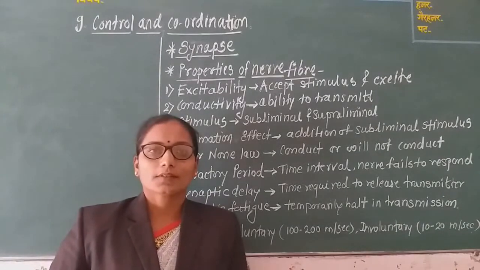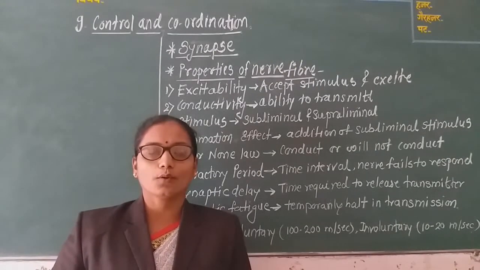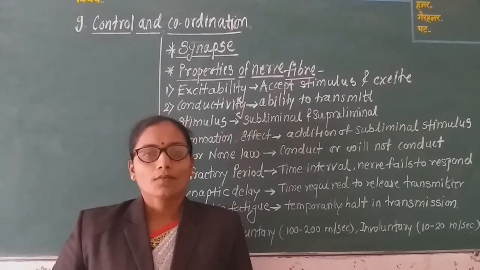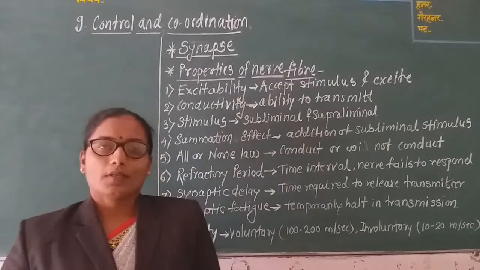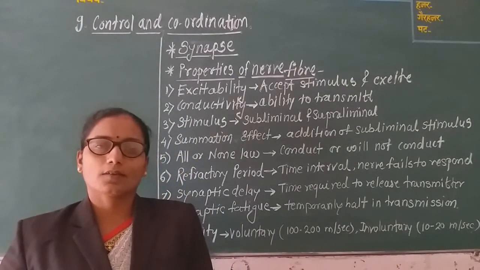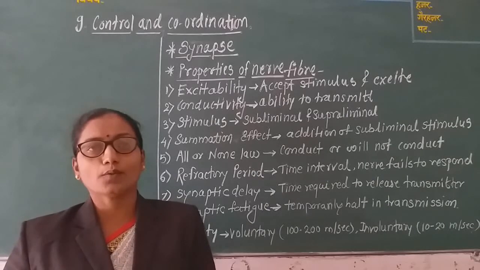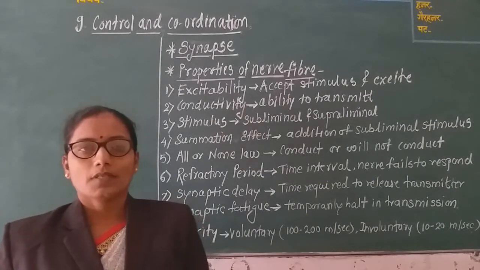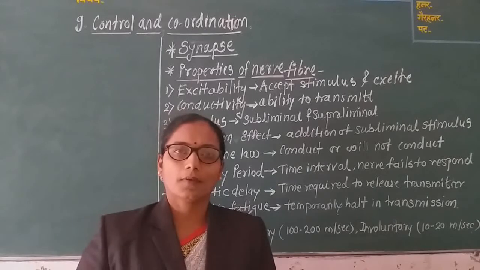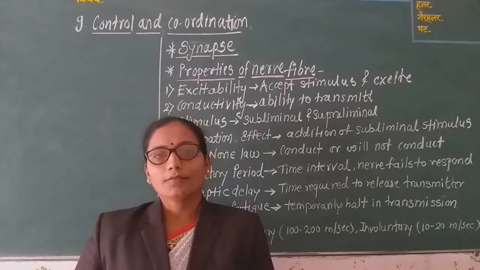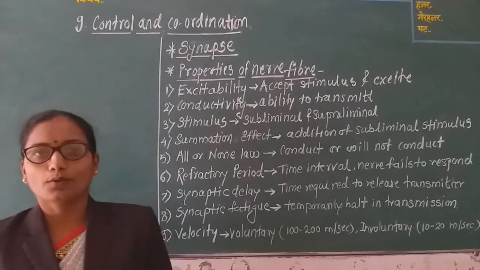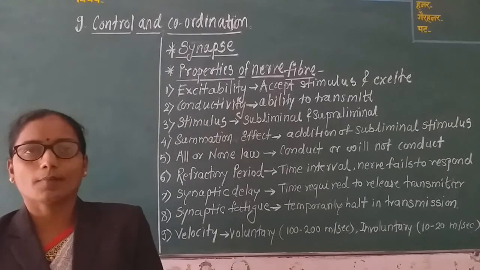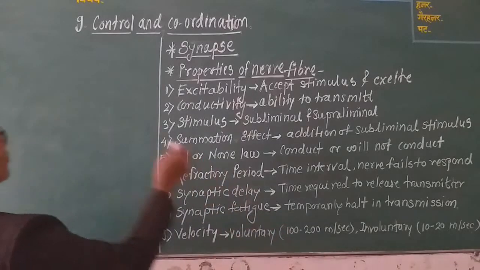Good morning students. Last time, under control and coordination, we studied the basic points, that is nervous tissue and the neuroglial cells. In the human nervous system, the basic structural and functional unit is the neuron. Last time we studied the structure of a neuron.